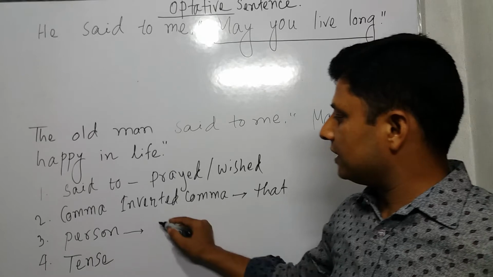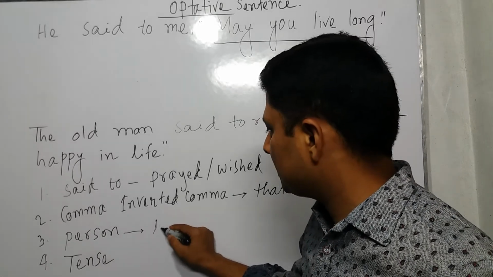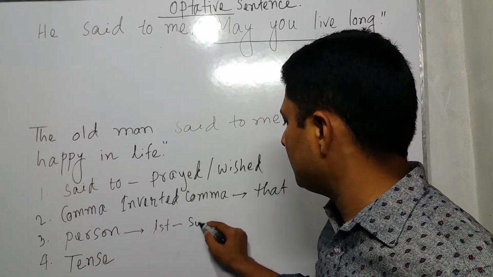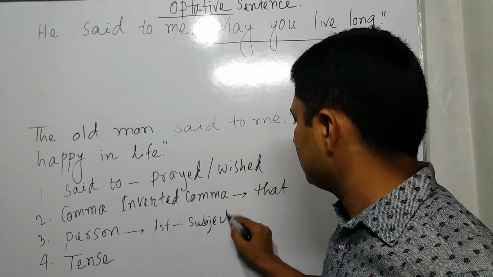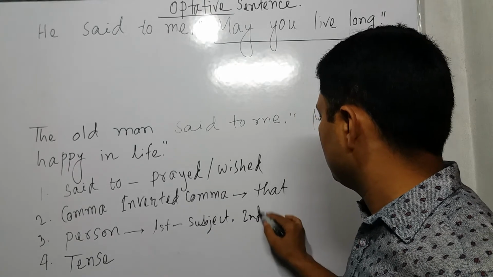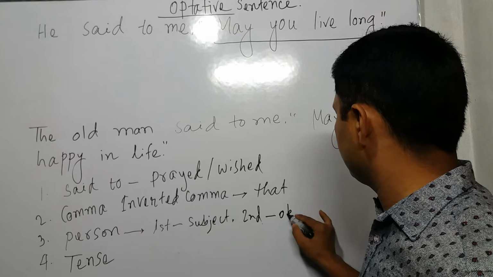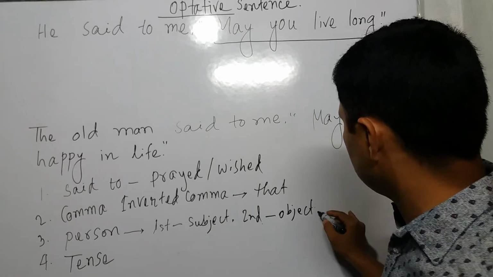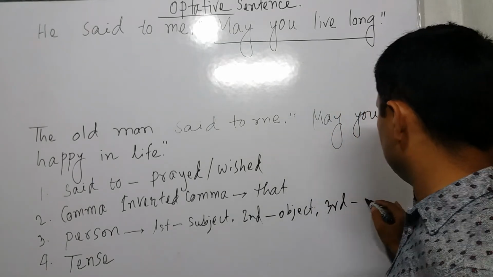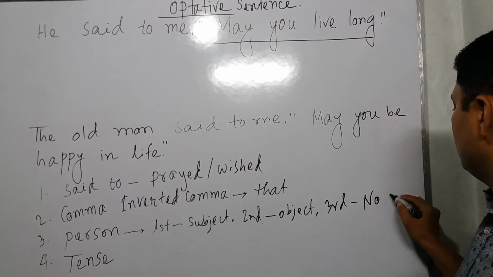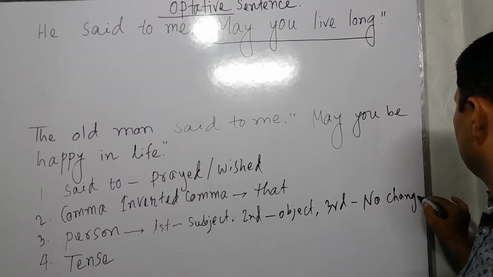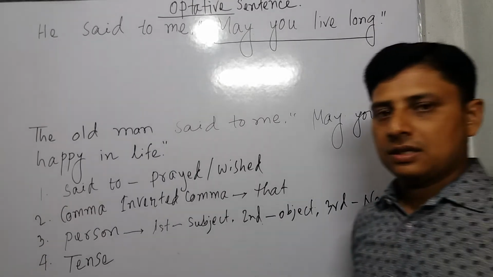First person depends on subject, second person depends on object, third person no change. Okay, tense.